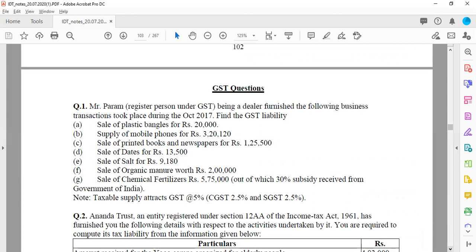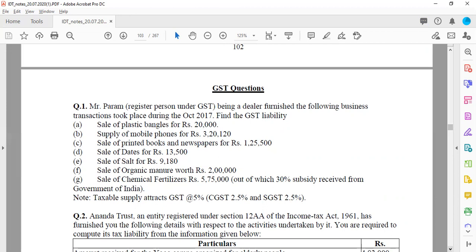Then you have sale of printed books and newspapers. So that is exempted from taxes. Sale of salt, again that is exempted from taxes. Then you have sale of organic manure worth rupees 2 lakh. Now you know organic manure is exempted from taxes, but as far as chemical fertilizers are concerned,